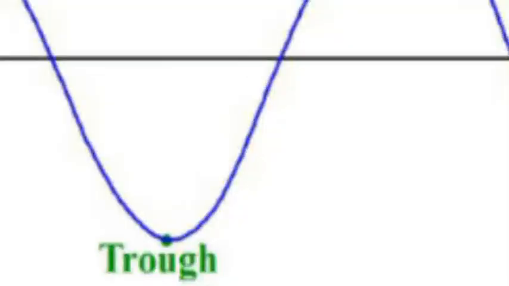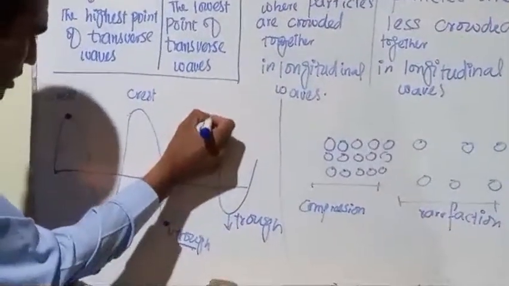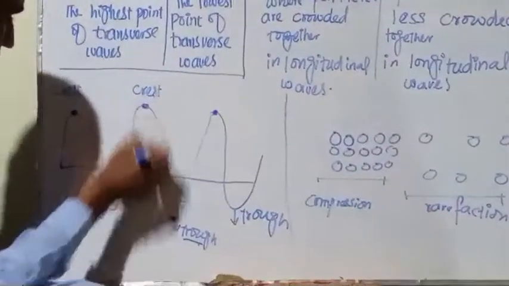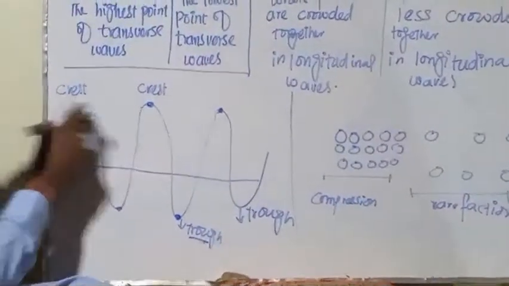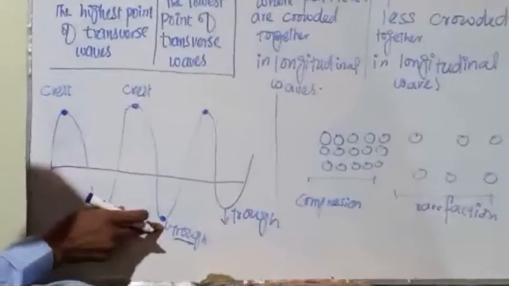So this is the crest of the wave and this is the trough. So this wave has three crests and three troughs. The highest point is known as crest and the lowest point is known as trough.